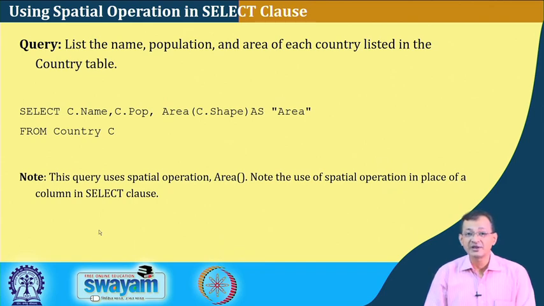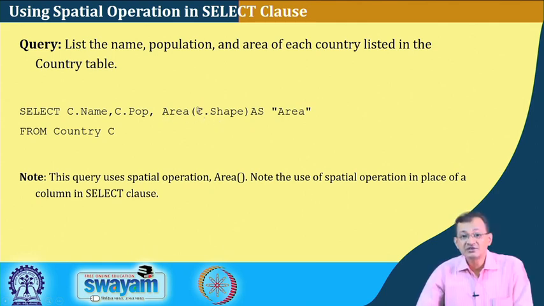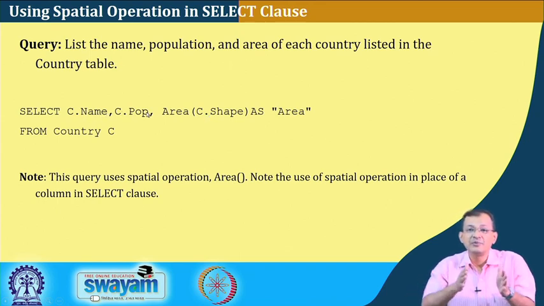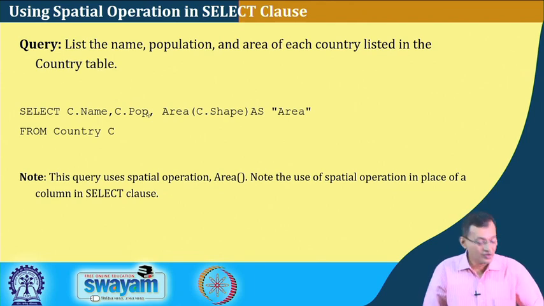The query uses a spatial operation called area. Note the use of a spatial operation in place of a column in the select clause. We select from columns: c.name, c.pop, and then area on c.shape. C.shape is a column, and I am calculating the area based on the shape. So this is one spatial operation.